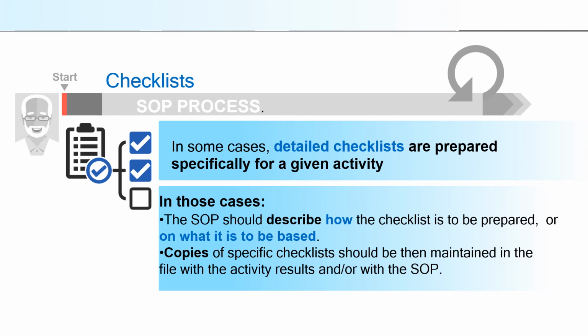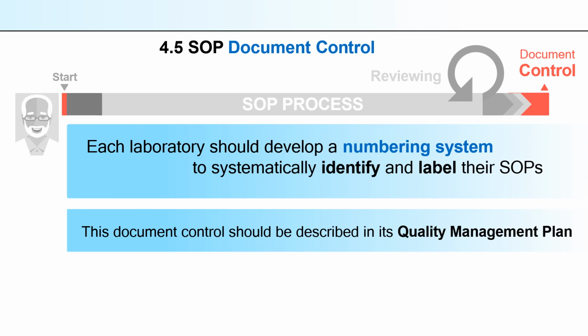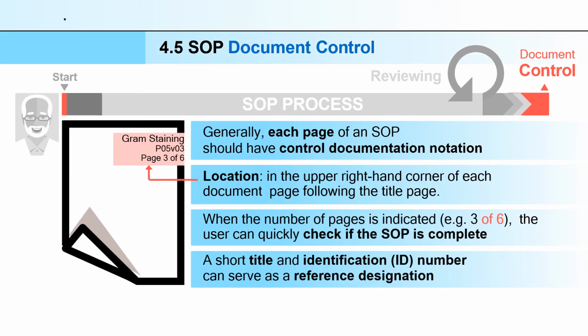Then document control. In your lab, each laboratory should develop a numbering system to systematically identify and label their SOPs. This document control should be described in its quality management plan. Generally, each page of an SOP should have a control documentation notation. It is located in the upper right hand corner of each document page following the title page.